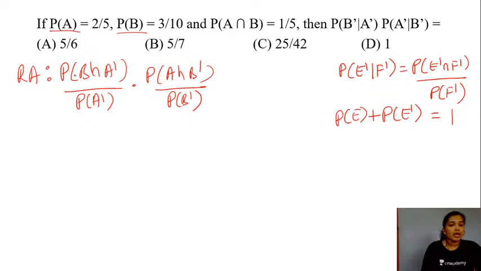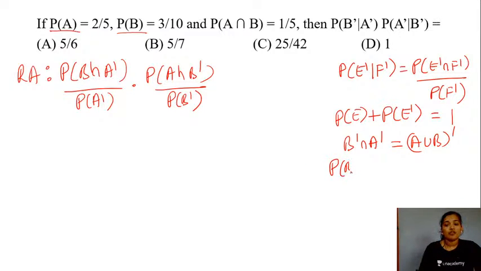Coming down to the probability of B complement and A complement. Now your set B complement and A complement, using your De Morgan's law, will be equal to A or B, or A union B the whole complement, if I am not wrong, right? So the probability of B complement and A complement will be equal to probability of A or B the whole complement, students. Now probability of A or B the whole complement, using this formula you can express this as 1 minus the probability of A or B. Yes, you can have the formula as 1 minus probability of A or B.